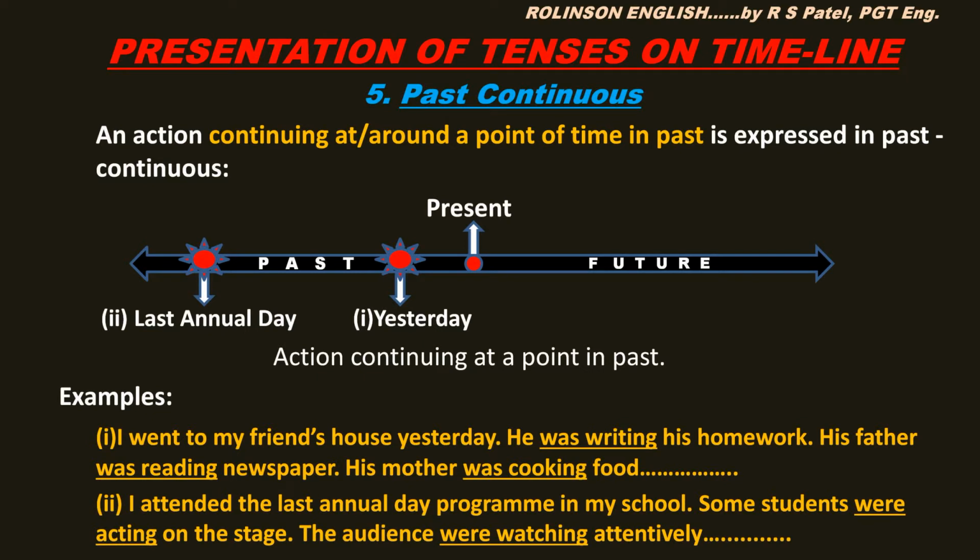Okay? Now, next example. I attended the last annual day program in my school. See the situation. This is in simple past. That marks the situation and the time. See the use of past continuous now. Some students were acting on the stage. The audience were watching attentively. Some of the audience were clapping. Alright? Some of them were taking snaps. Okay, that way you can continue.